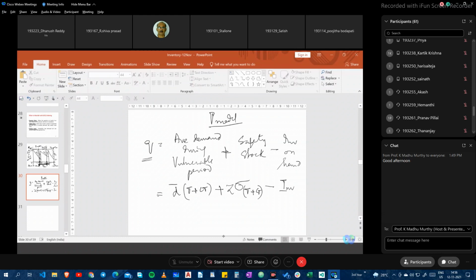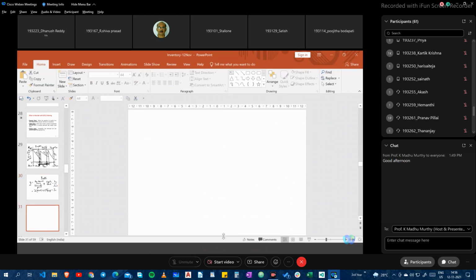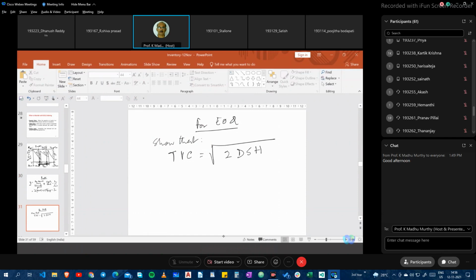If this is okay, for the EOQ model, I want you to do this, please. Show that total variable cost is equal to root of 2DSH.